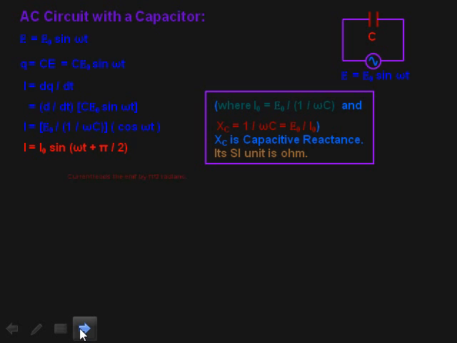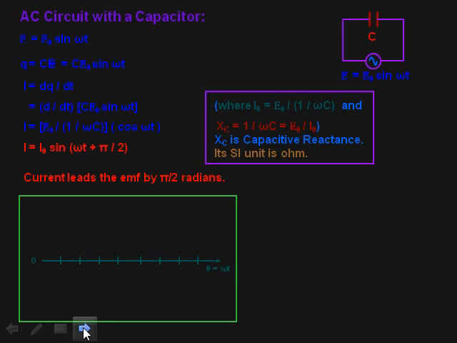See here, in case of AC circuit with capacitor, current leads the EMF by pi by 2, but in case of AC circuit with inductor, current lags the EMF by pi by 2. So this is the difference. See the wave diagram.